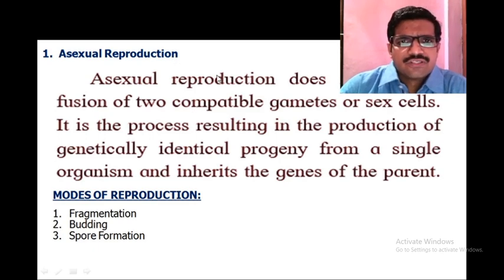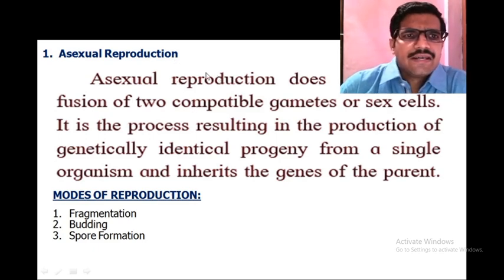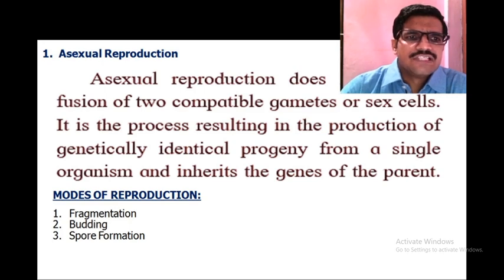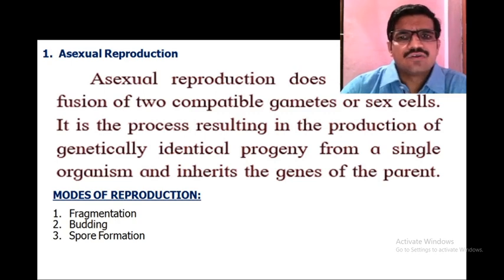Asexual reproduction does not involve fusion of two compatible gametes or the sex cells. It is the process resulting in the production of genetically identical progeny from a single organism, which inherits the genes of the parents.